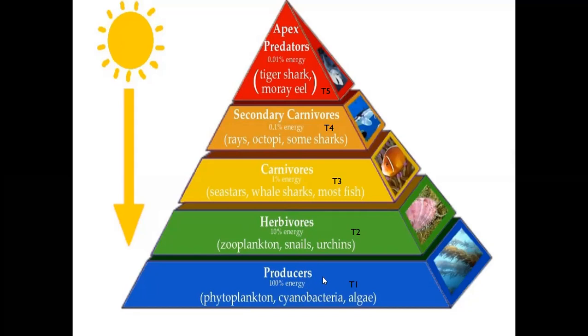And producers are also called trophic level 1, T1. Trophic level 1, energy level 1. From the producers, only 10% of energy is consumed by the herbivores. These herbivores are called trophic level 2, energy level 2.